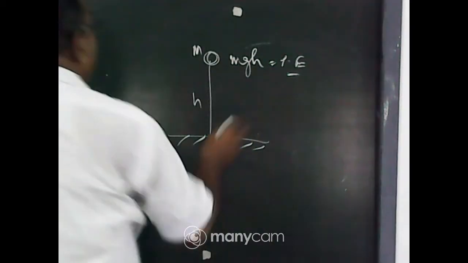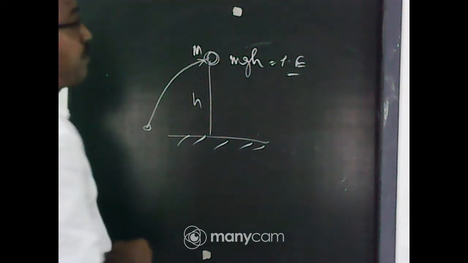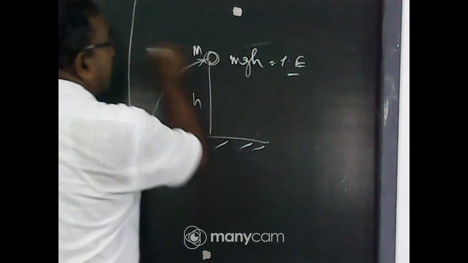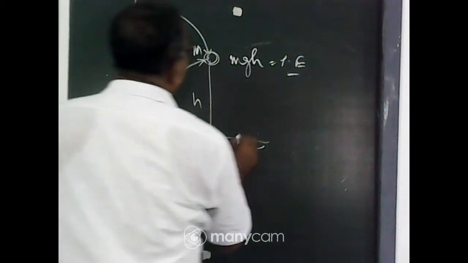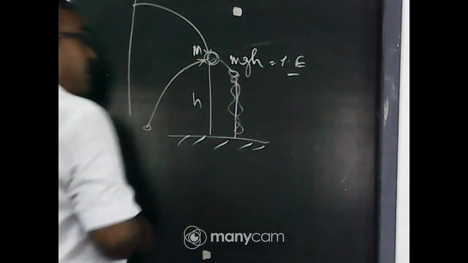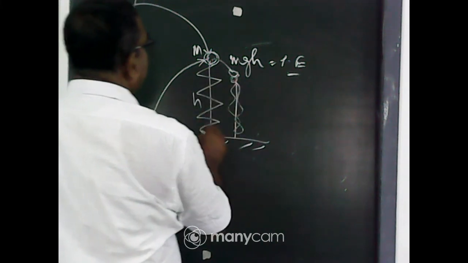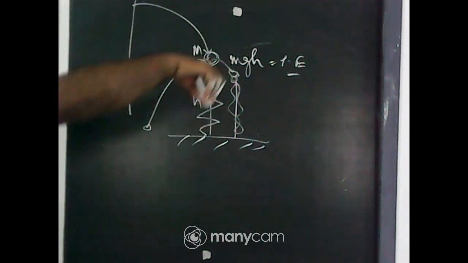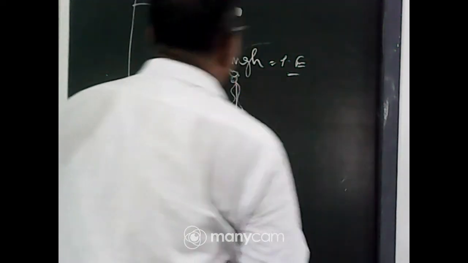Someone tries to throw with the help of a tree, someone uses the staircase and someone uses the lift. You put the object on the top of the building, the roof of the building.